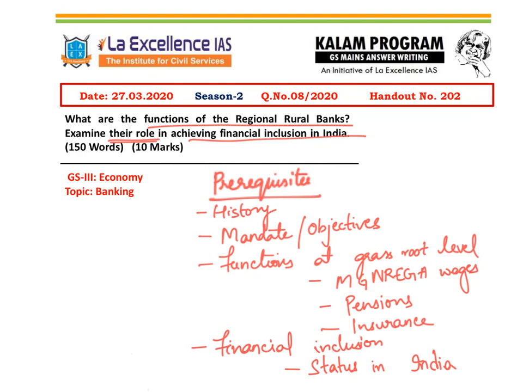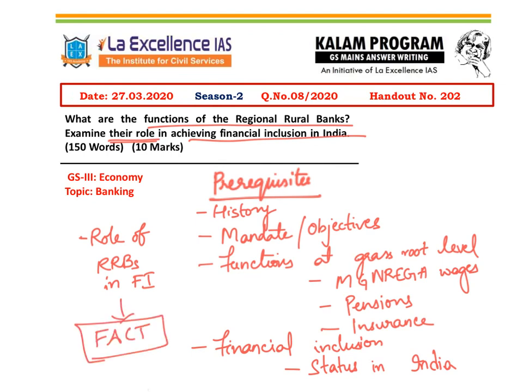For example, we have banking coverage of about 80% of our population. However, for direct benefit transfer, only 23% of Jan Dhan accounts are being used so far. Some facts like this will give value addition to our answers. Apart from this, you also need to know the role of regional rural banks in financial inclusion. If you have any fact which speaks about the importance of regional rural banks in financial inclusion, such a fact could be an important point to mention in our answer.